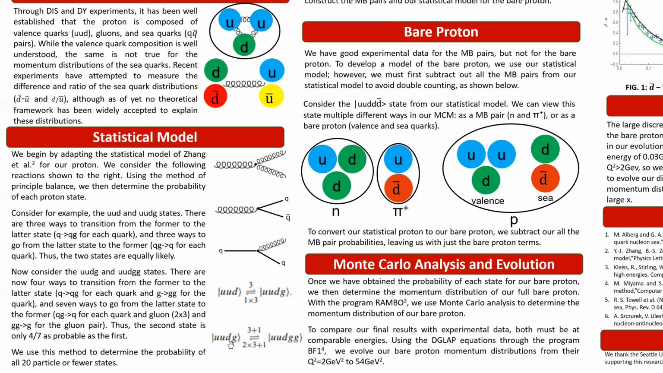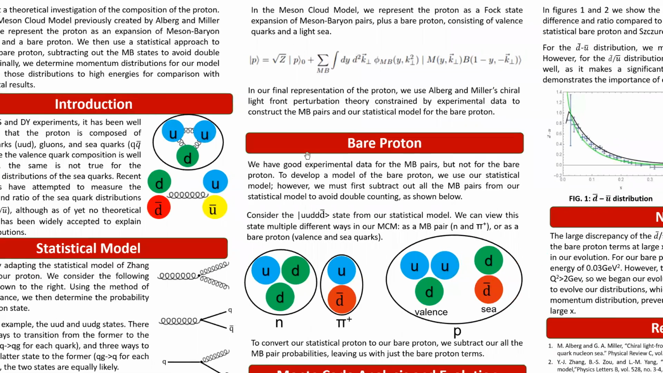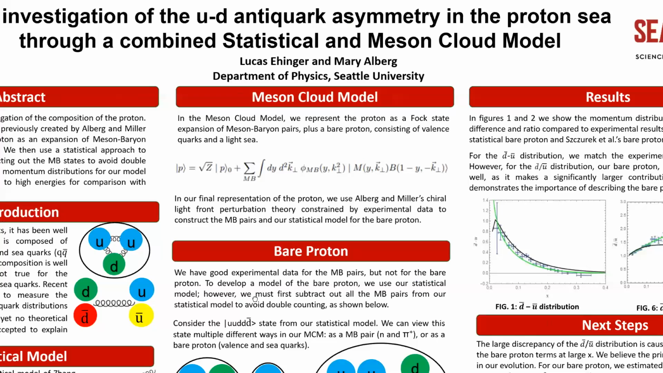We then generalized this to all states involving 20 particles, and we included u-bar pairs and d-bar pairs, and we generalized this for all 20 or fewer particle states. And this was a good start. However, this model was fairly crude.